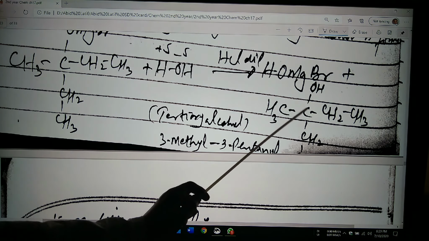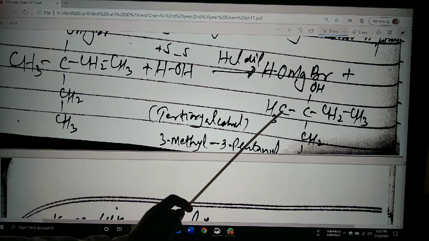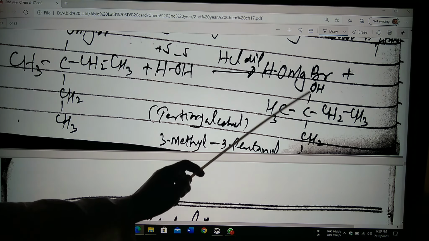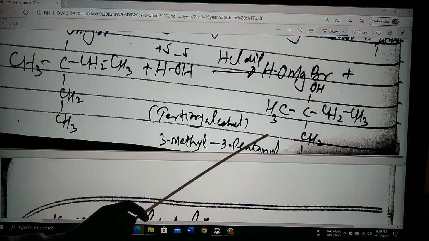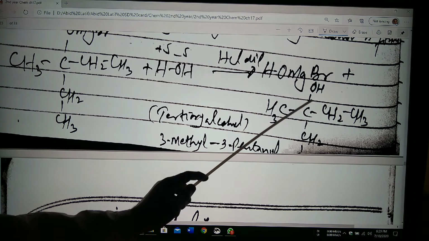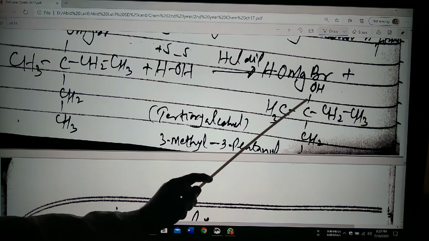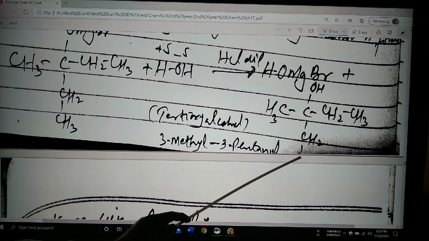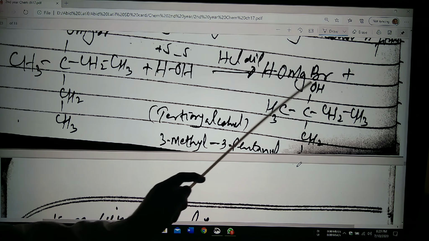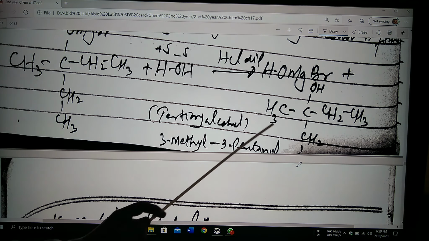You can see in this case, this is the tertiary, 1, 2 and 3 alkyl radical. So in this case, if you want to write the name, this is the 1, 2, 3, 1, 2, 3, 4 and 5. So this is the methyl group on the third position. So 3-methyl 3-pentanol is the final product of this reaction.